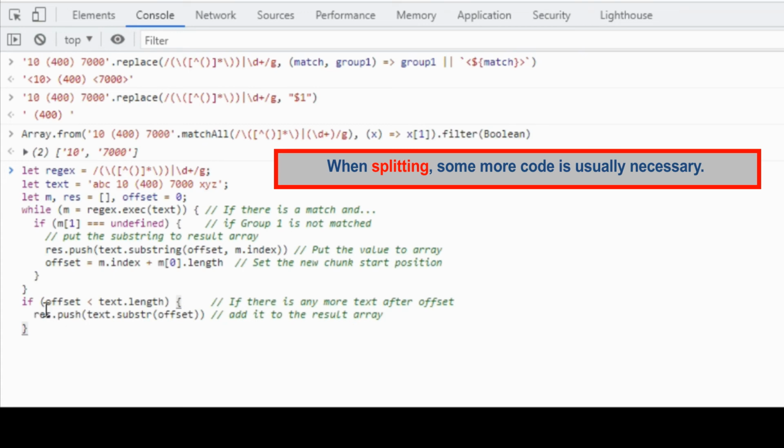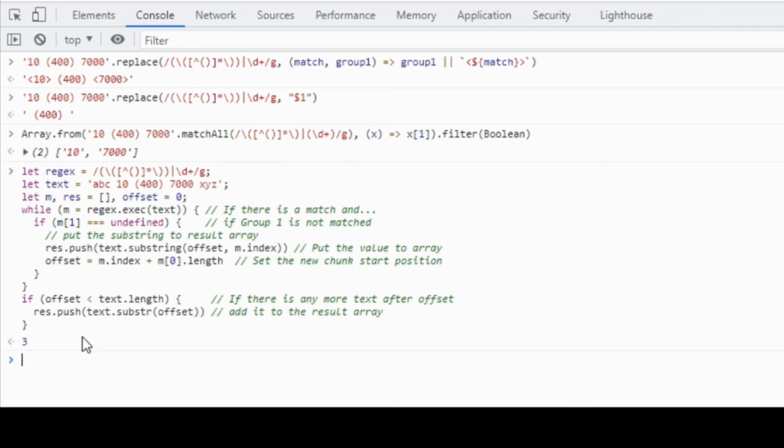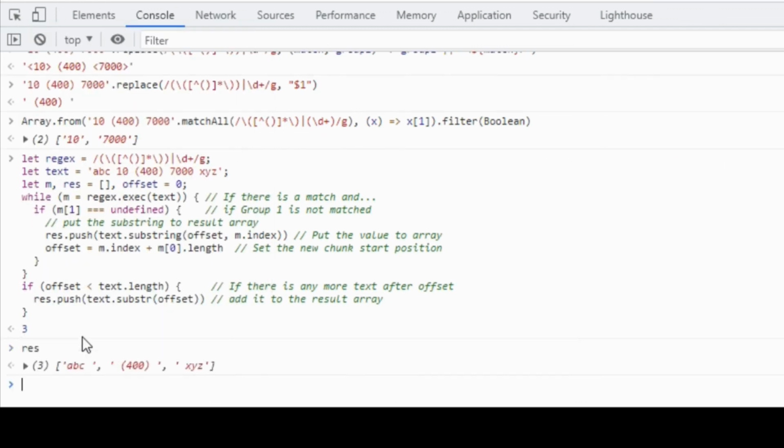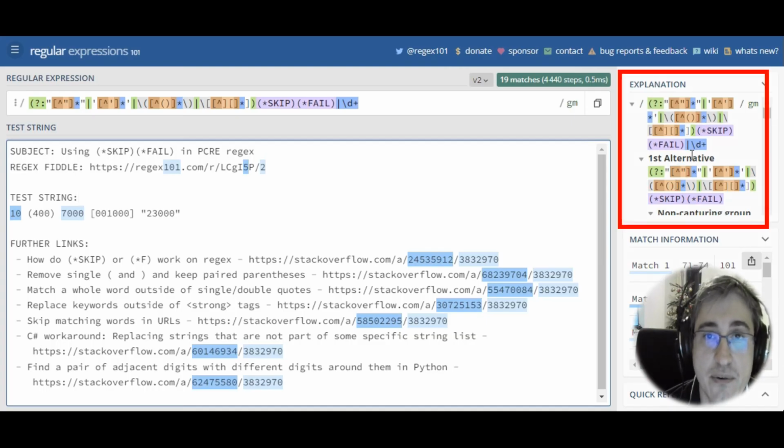At the end, if the offset is still smaller than the length of the text, we need to add the remaining part of the string into the resulting array. And the result is the expected 3 chunks. You can see the explanation of the pattern on the right.